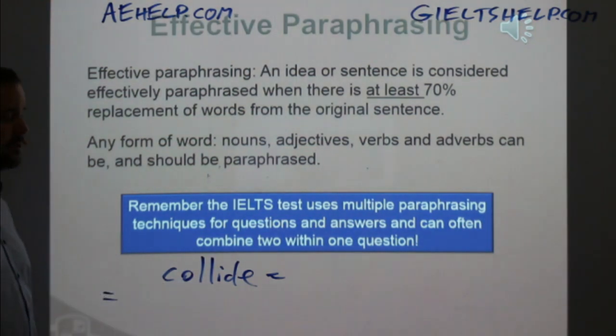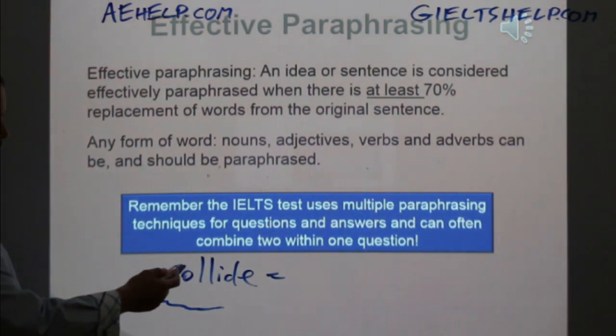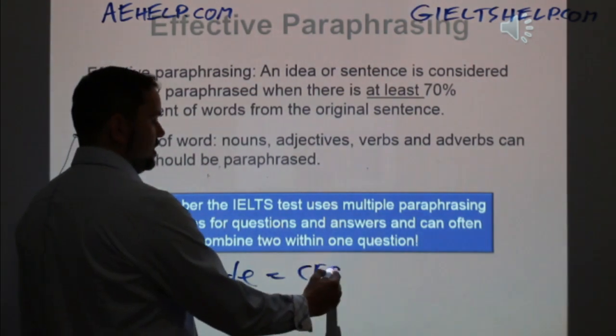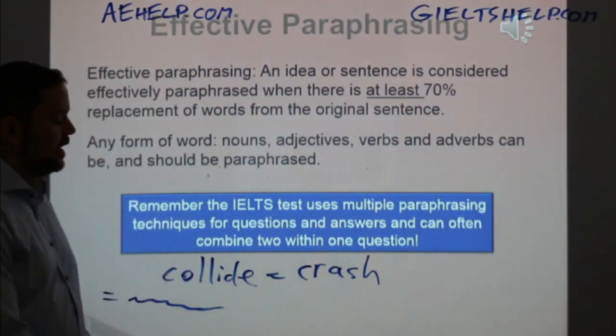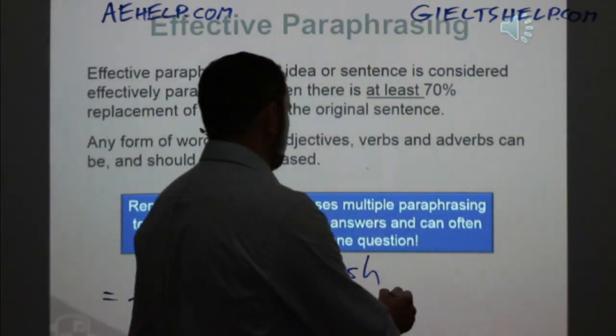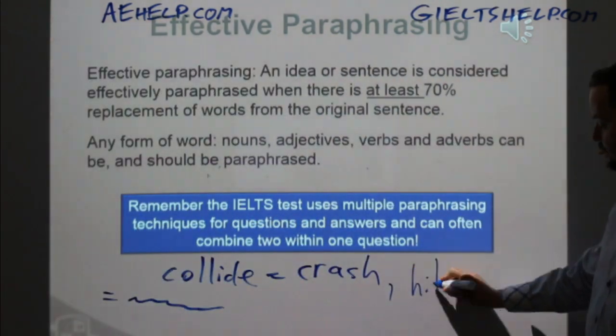But if you look it up in a thesaurus, and again, when you're intermediate level, it's much more effective to do this, because when you look up collide in your dictionary, then it will just translate it to your own language. So either to Taiwanese or Arabic or French or Russian, and then you'll see that. And that's not good. You don't really want to be translating between languages. So use an English thesaurus instead, and then you'll find synonyms like crash, okay? And many of you know the word crash, okay? Or to smack together or hit together.